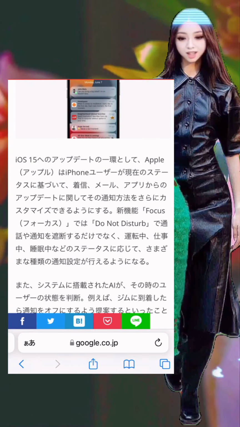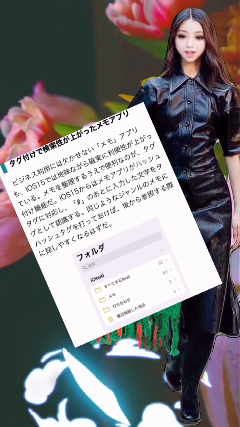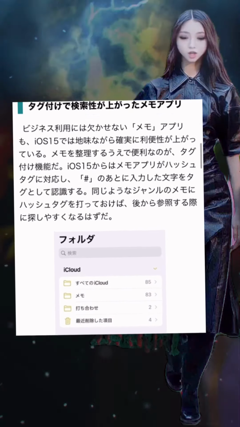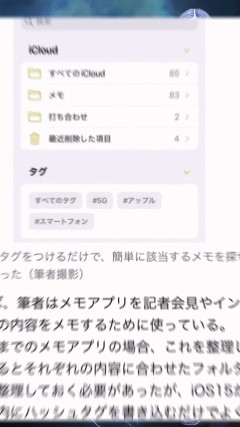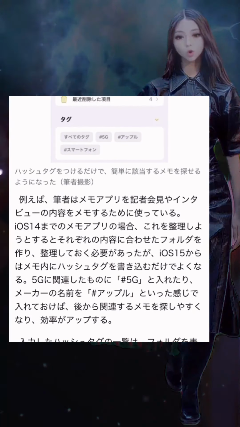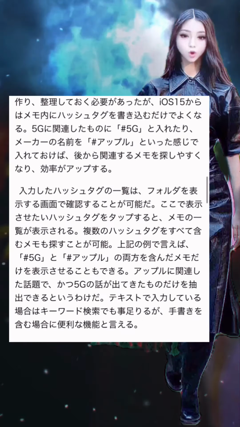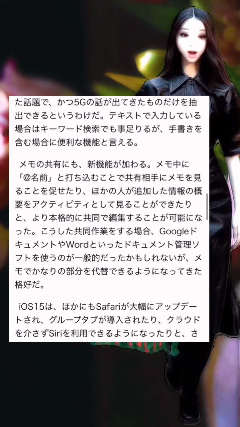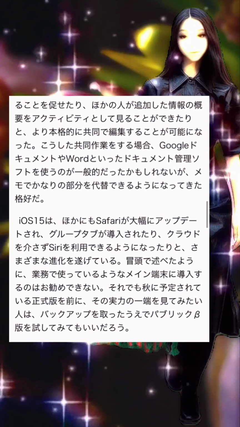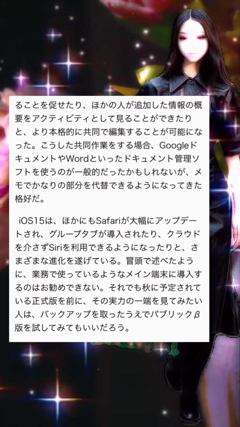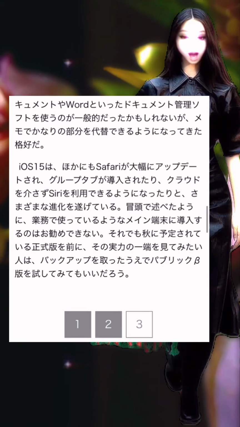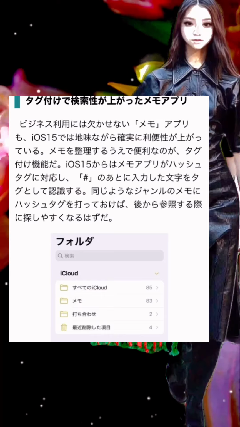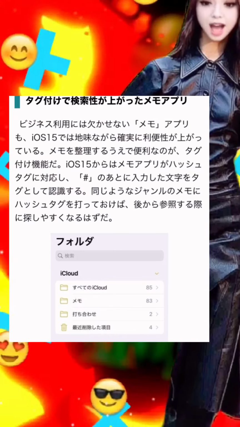The second is the enhancement of the search function of the standard memo app. Until now, searching for the standard memo app has been buggy. I search by keyword, and even though there is clearly that keyword, there were many times when I couldn't find the sentence. If you look closely, this seems to have something to do with iCloud. I think that index files are created and managed for search. I think it will break. So if you turn off iCloud and then turn it on again, I was able to fix it, but it still takes time.